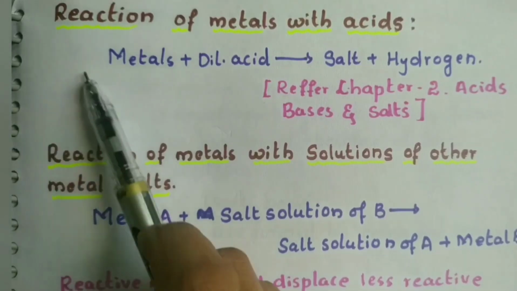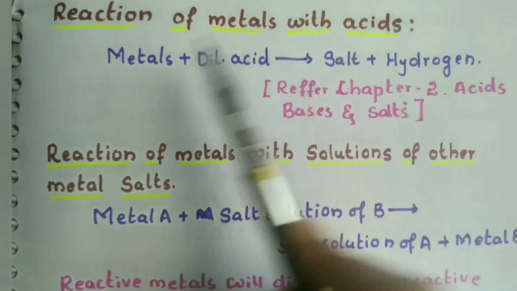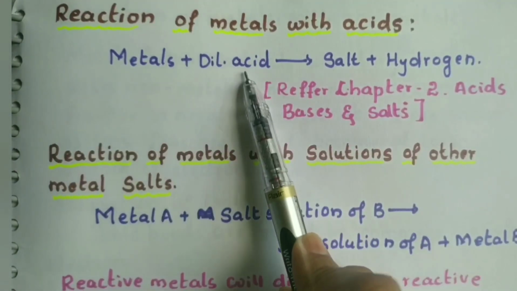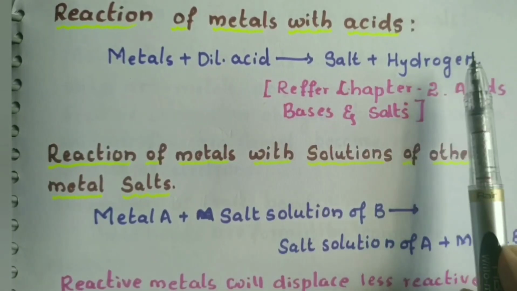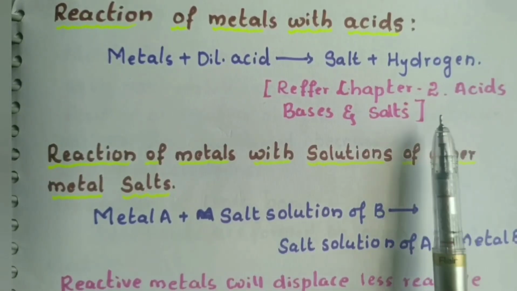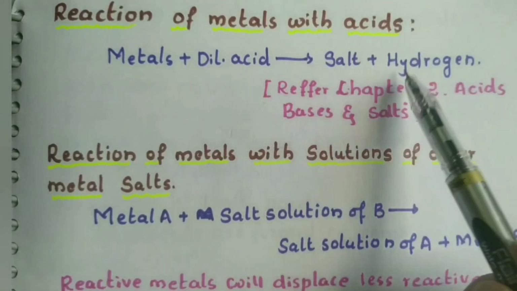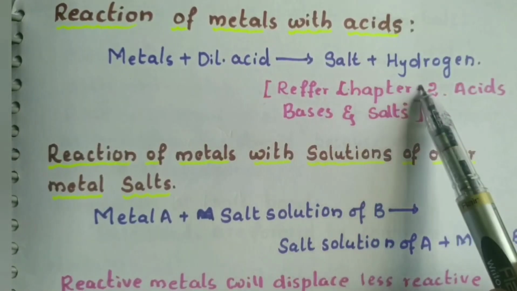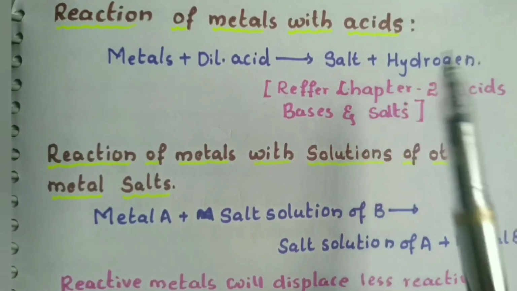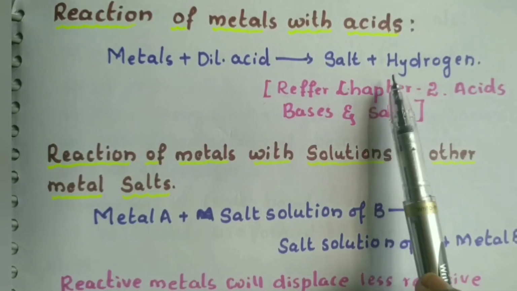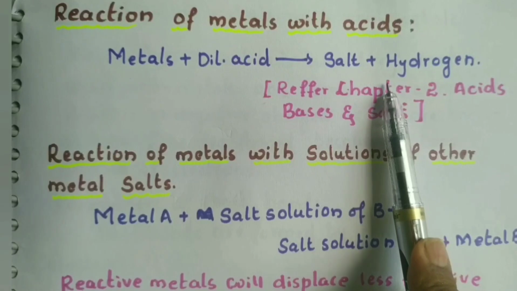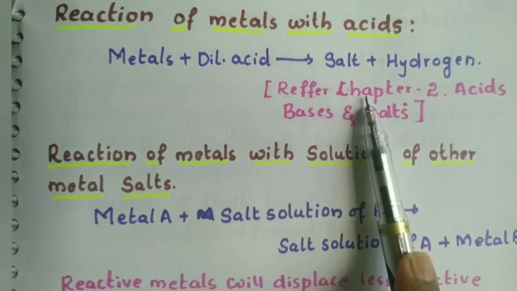Let us see how the metals react with acids. Whenever a metal reacts with an acid, it forms a salt and hydrogen gas is released. We have already discussed this in chapter 2, acids and bases, and we have also seen how to do a confirmation test for hydrogen. If you have not watched this lesson, I'll give the link in the description box. Please watch that video also.